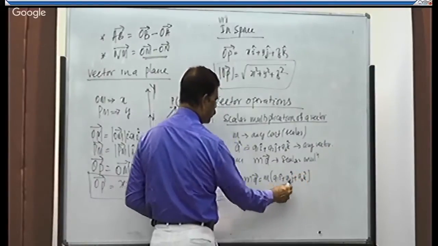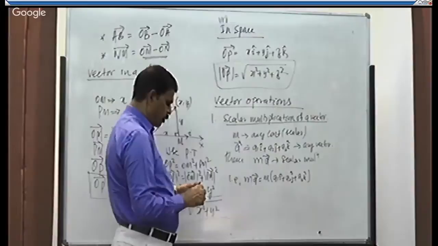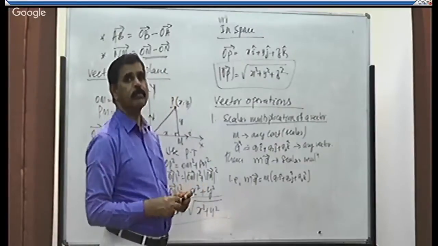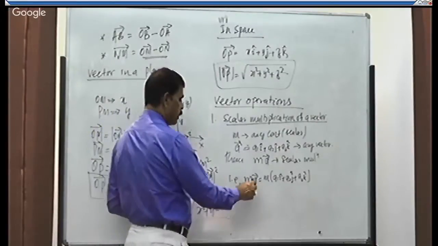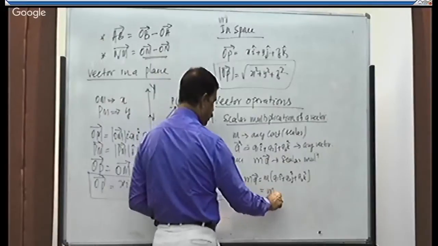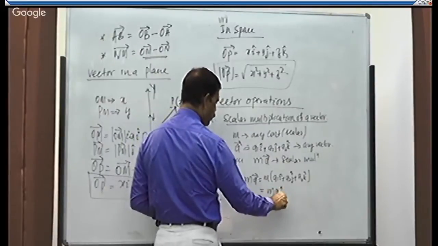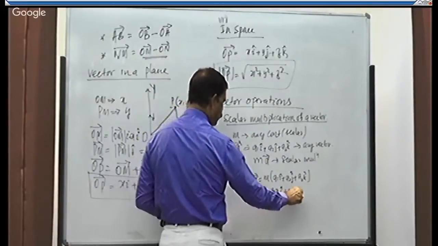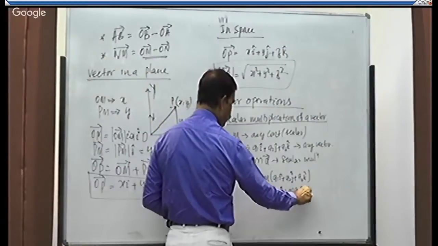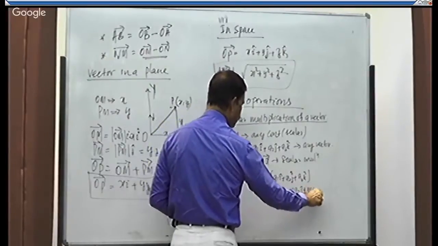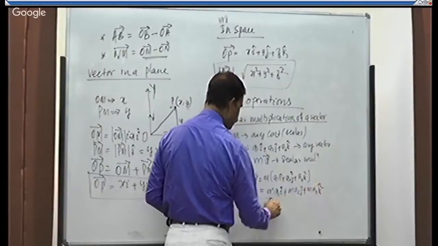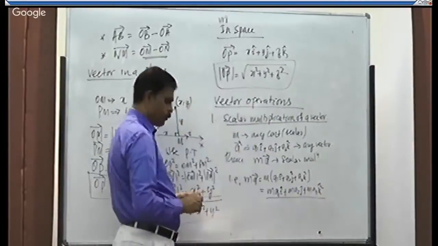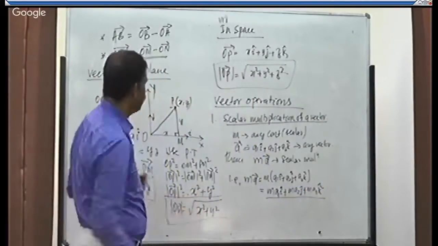All components of vector a should be multiplied with what? m. That is equal to ma1i plus ma2j plus ma3k. This is known as scalar multiplication, right?